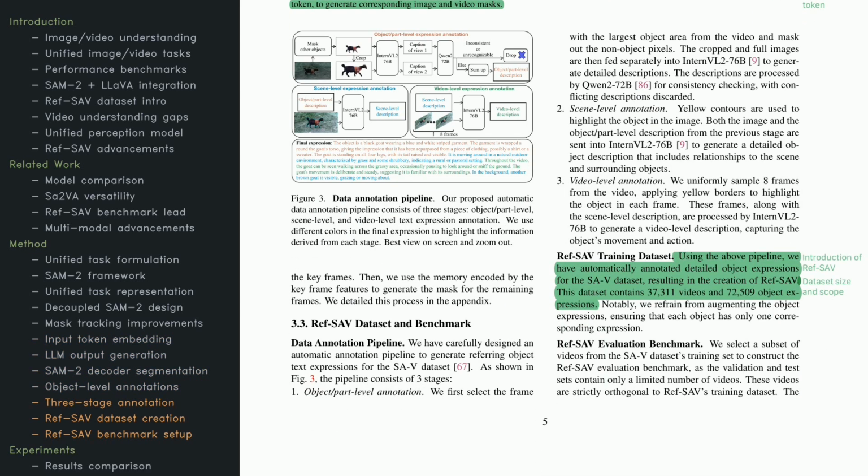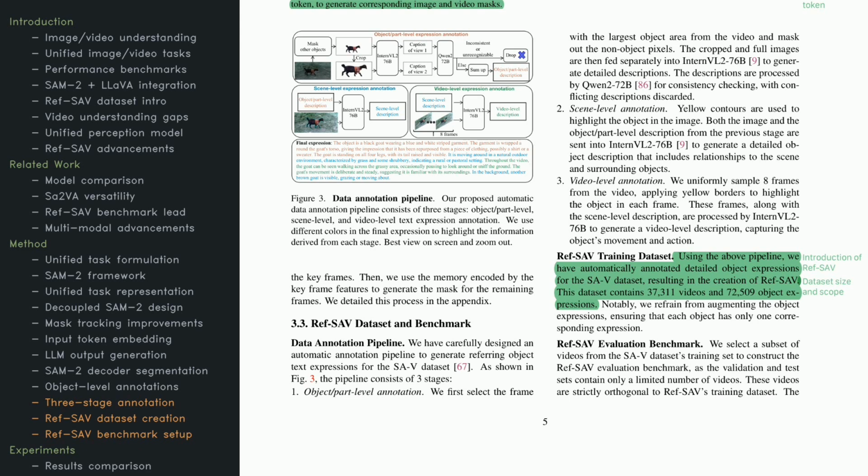Here we get more details on the RefSav dataset and how it's annotated. The pipeline follows 3 steps. First, there's object or part-level annotation, so each element is identified. Then, scene-level annotation captures how that element fits into the overall setting. Finally, video-level annotation considers the entire sequence of frames, delivering a full context of how objects move or change over time. Because of this careful annotation process, RefSav ends up with 37,000 plus videos and more than 72,000 object expressions,